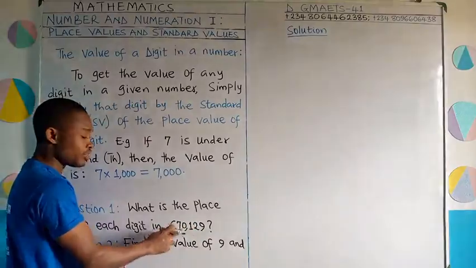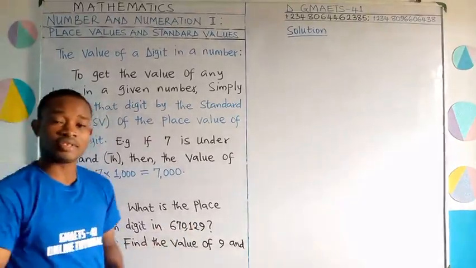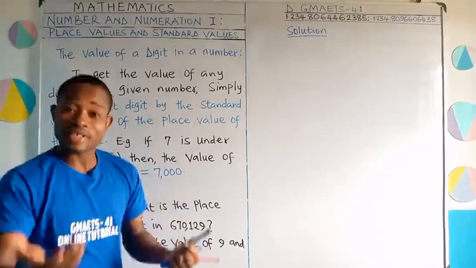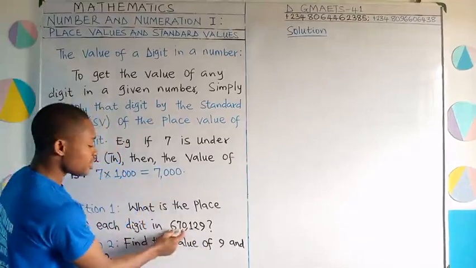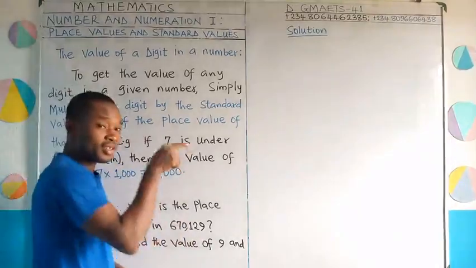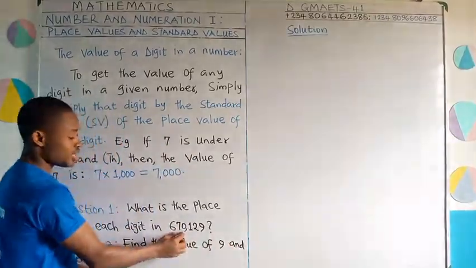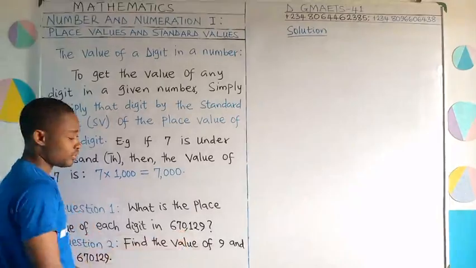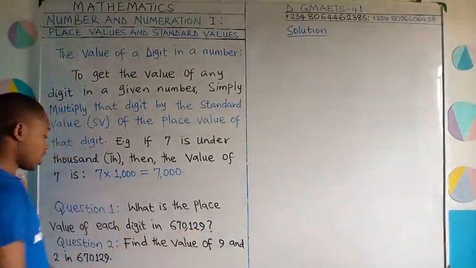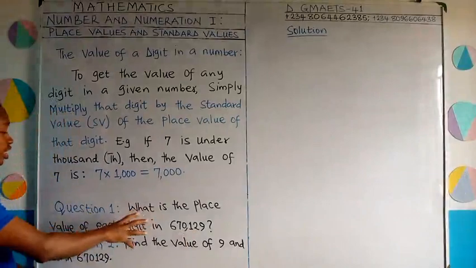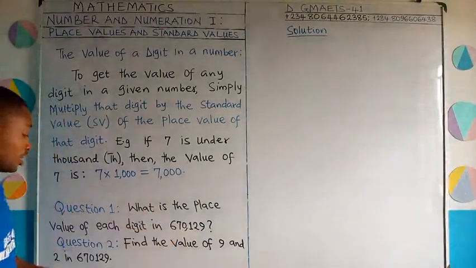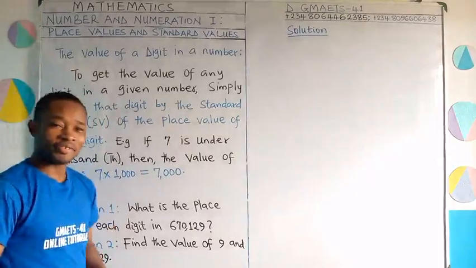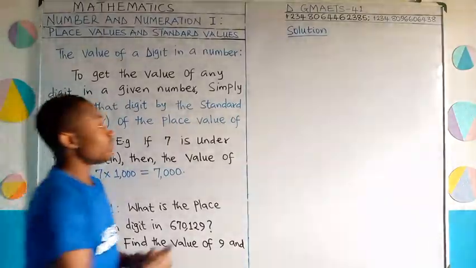If I give you 670, how do you pronounce it? 670. Say 670. Good. So this is 670,000, because this level of place value now is already in thousand. Then you have 129. We have to find the place value of each digit here. Let us solve that first before we look at question number 2.